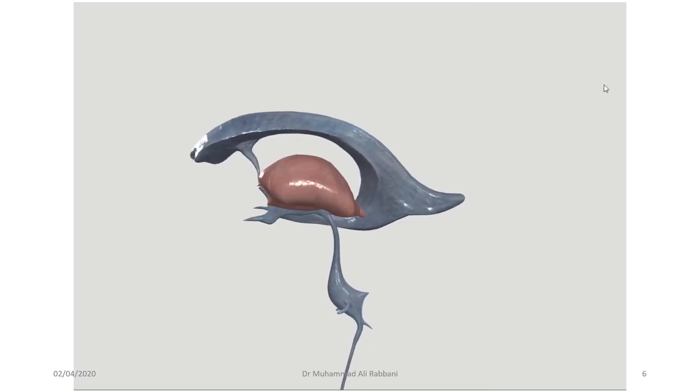This 3D model is by Complete Anatomy by Elsevier. I am using this to show you. If you are interested, you can install the program like that.